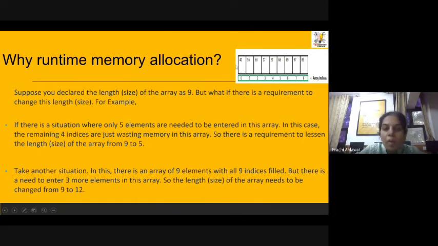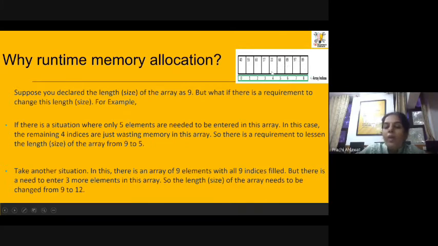Okay, but now I only need to store 5 elements. I declared it of 9 length, but I am actually going to store only 5 elements, not more than that. So what happened? Only 5 units of memory are going to be utilized, and the remaining 4 units of memory will get wasted because the user is not using them. So those many bytes of memory will be wasted.